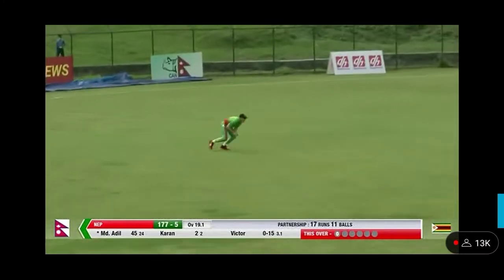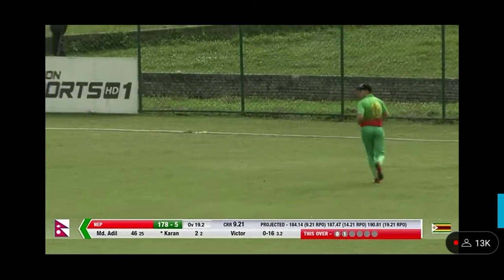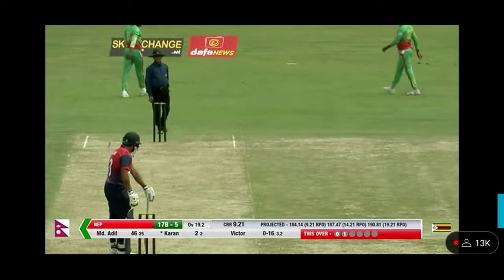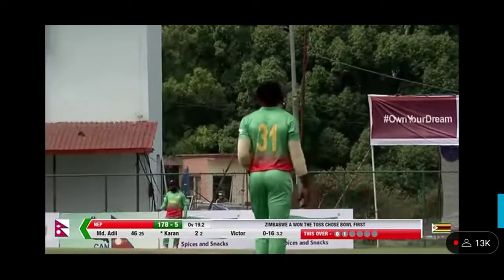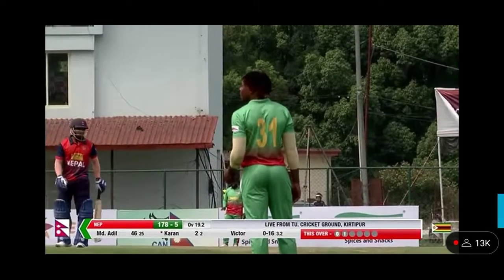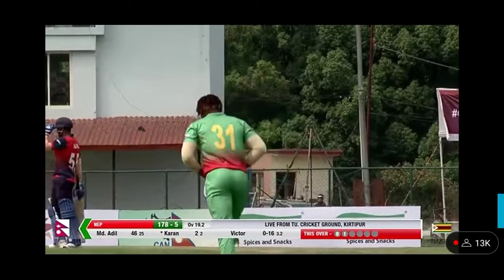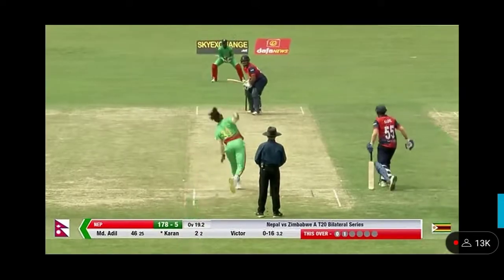Into the offside, just a single you'd suspect. Karan KC does much of his best hitting from this end of the ground. He loves hitting down towards the Chobar end, and he'll have 4 balls to work with. Let's see if they can hit a couple of 6s, big hits. Karan KC has got the ability to go over the top in front of the wicket. He's not been able to cut it at backward point or somewhere at covers.